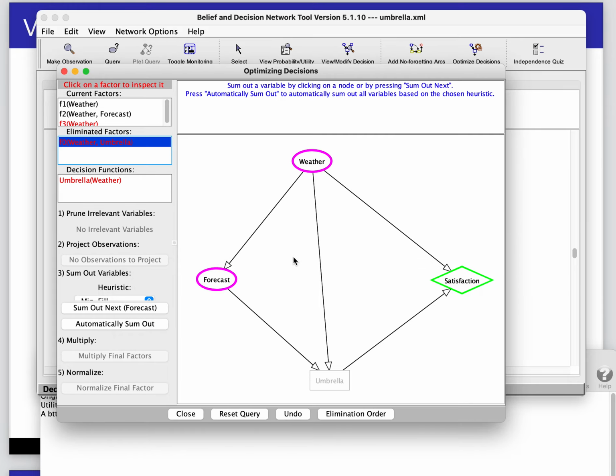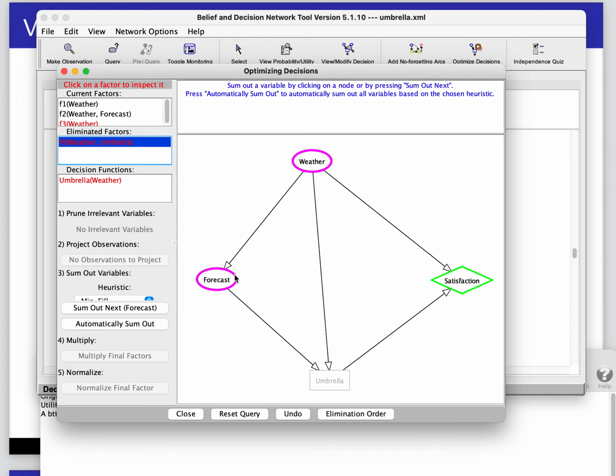Now we're going to sum out these other variables. Notice that although forecast was a parent of umbrella, it didn't need to be considered because it wasn't in the factor when we were maximizing. In fact, the forecast is irrelevant to our satisfaction if we knew the weather. Notice how the algorithm we had before could work out that it's actually irrelevant to us.